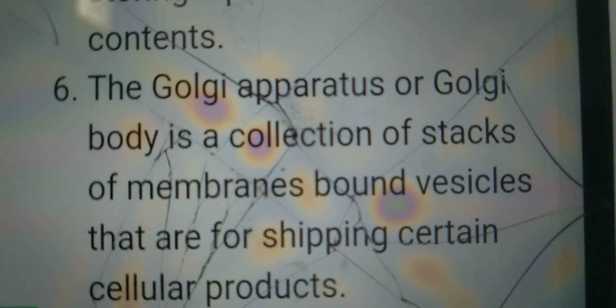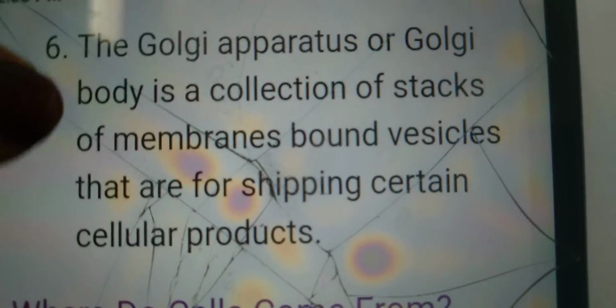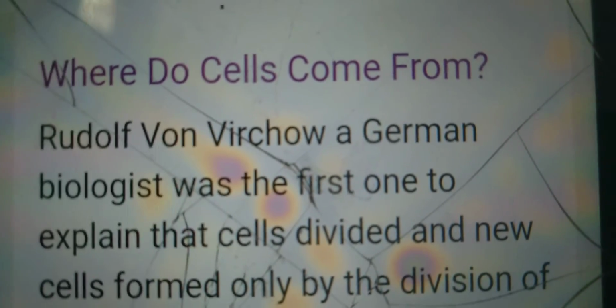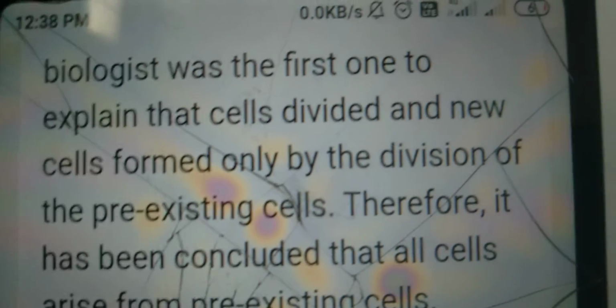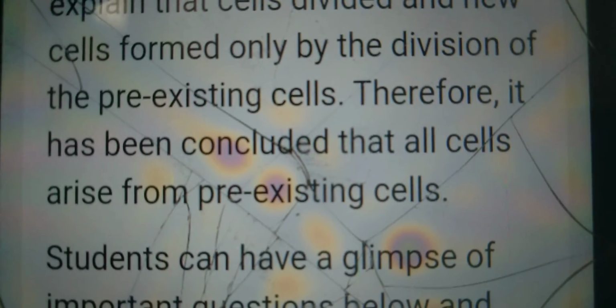The Golgi apparatus or Golgi bodies is a collection of stacks of membrane bound vesicles that are for shipping certain cellular products. Okay. Where do cells come from? Rudolf Virchow, a German biologist, was the first to explain that cells divide into new cells only by the division of pre-existing cells. Therefore, it has been concluded that all cells arise from pre-existing cells.